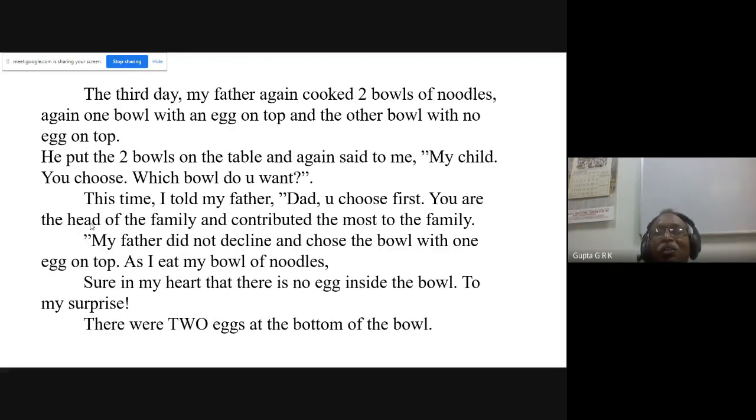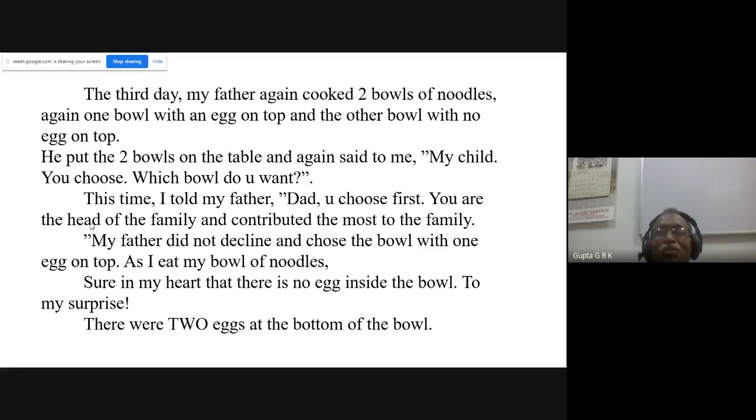And the third day, my father again cooked two bowls of noodles. Again, one bowl with an egg on the top and the other bowl with no egg on the top. He put the two bowls on the table and again said to me, "My child, you choose. Which bowl do you want?" This time I told my father, "Dad, you choose first. You are the head of the family and have contributed the most to the family." My father did not decline and chose the bowl with one egg on the top.